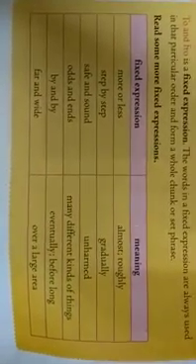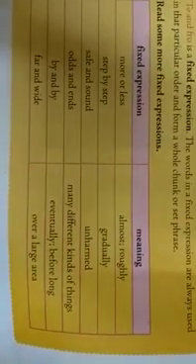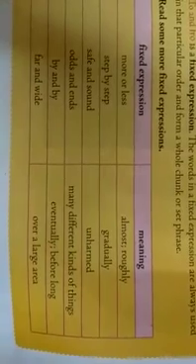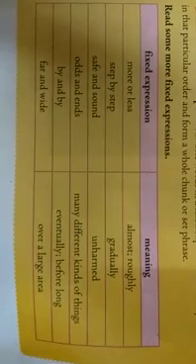Second one, step by step. Gradually means slowly, one by one. Third, safe and sound. Unharmed. Next, odds and ends. Many different kinds of things. To talk about two, three or four different things, we call it odds and ends.